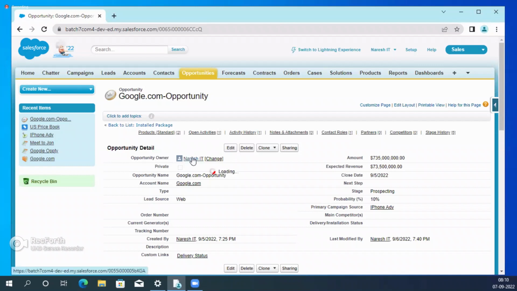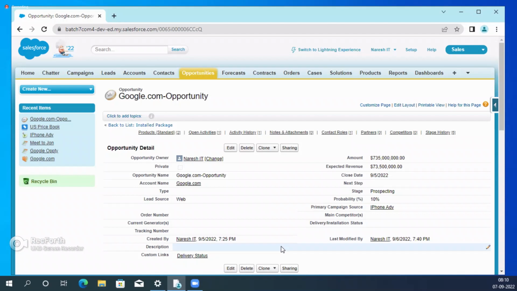Naresh IT. So Naresh IT is the guy responsible for this. That means that guy is a sales guy or something. He has the ownership. He connects to the respective account team or the contact, or calls him, and so many discussions happen, right? For example, this opportunity amount is very huge, so everybody tracks what is happening on the opportunity. Understand?